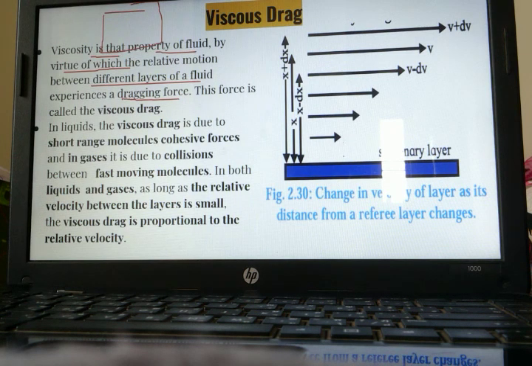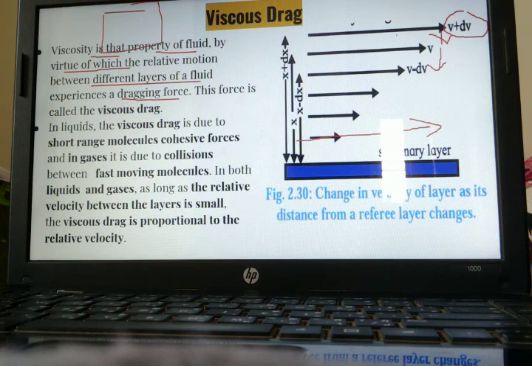You will see the layer at the bottom is traveling with the minimum speed, because this layer is always in contact with the ground surface. Whereas if we move to the topmost layer, its speed is maximum, denoted as V plus dV. If we move below, this layer is moving with less speed compared to this one, so its speed is V. If we move another layer below, its speed decreases again to V minus dV.